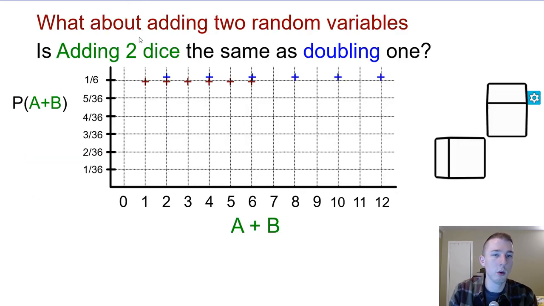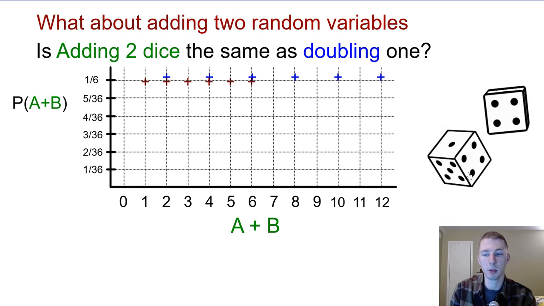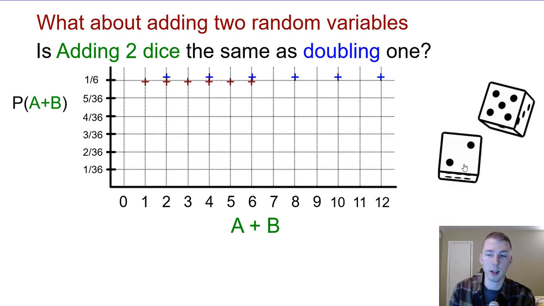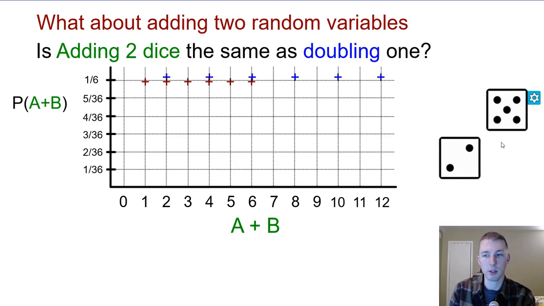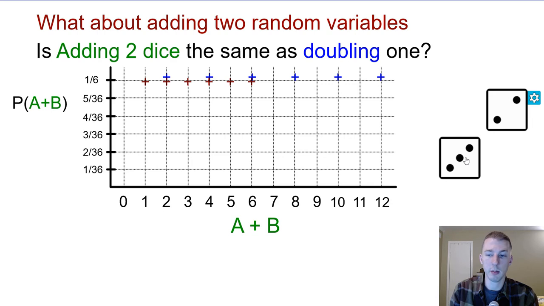All right, so what about adding 2 random variables? So now instead of whatever dice you roll, I double it, now we add them together. So it's possible to get odd numbers. So this one's clearly different. The sums can be anything, like that one, 7, is an odd number. In fact, 7 would be the most common sum that we would roll. In fact, I bet within 6 rolls, I'm likely to get another one. At least that's what, see, I did another 7. So 7 is the most common.